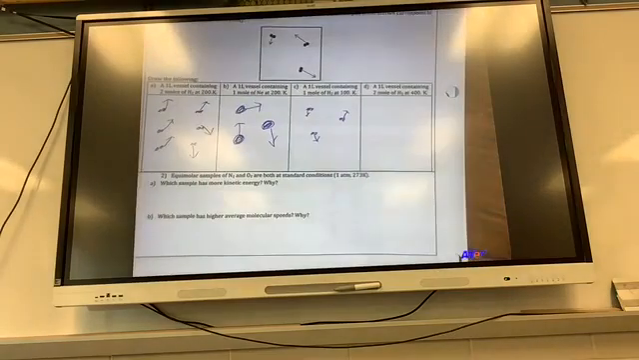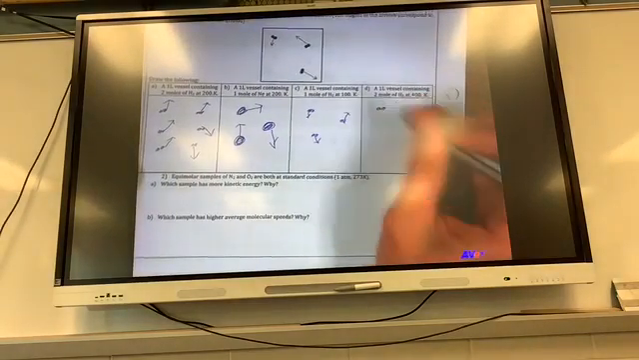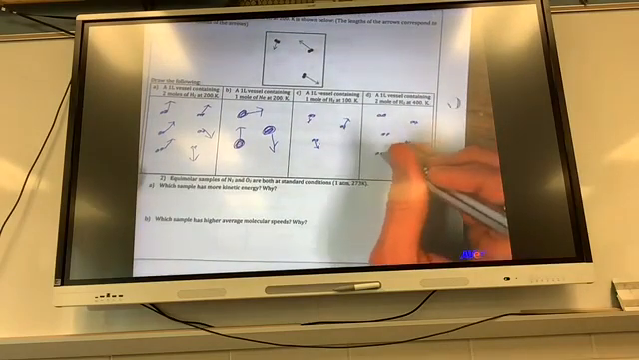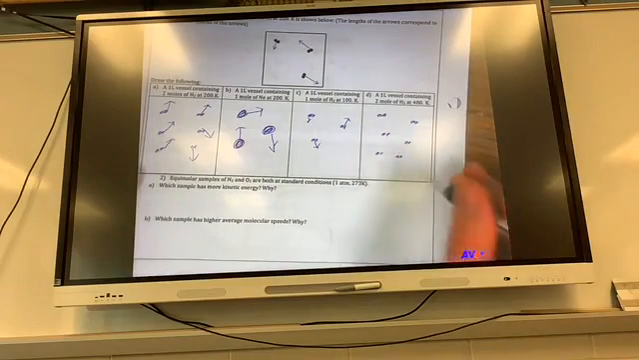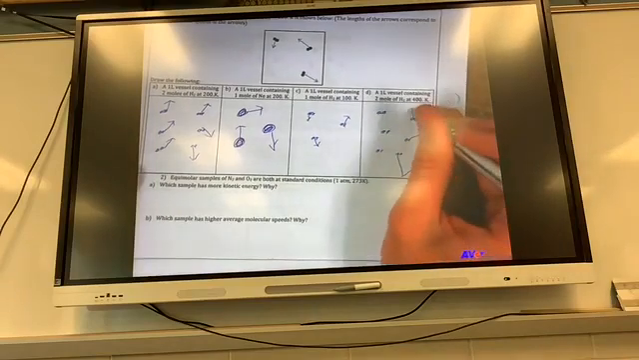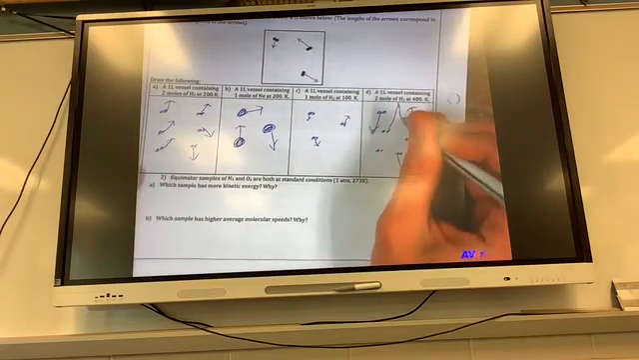And then 1 liter vessel containing 2 moles of H2. So I'm back up to my 6 pairs, right? 3, 4, 5, 6 at 400. So I have to draw these arrows a lot longer. Ooh, look at this. Mine are even bouncing off the side. All right, that's some fancy arrows.